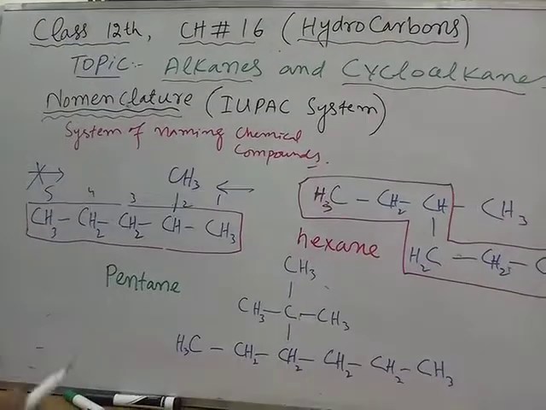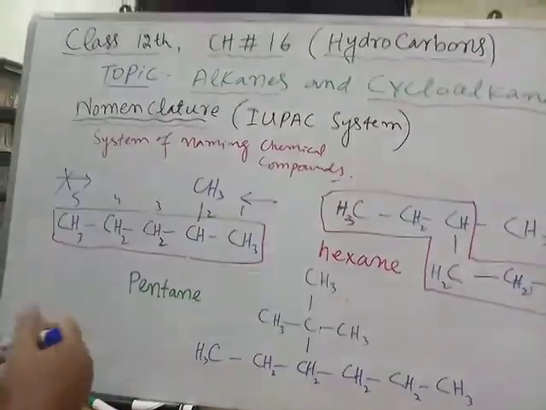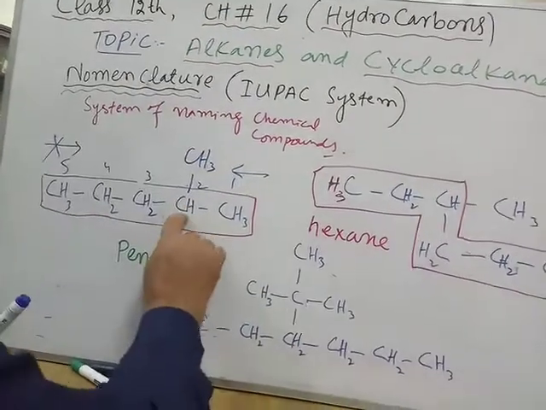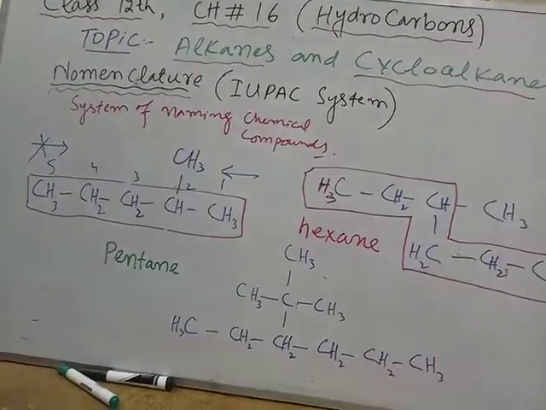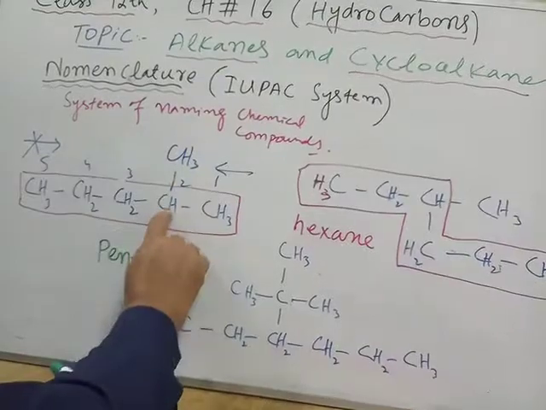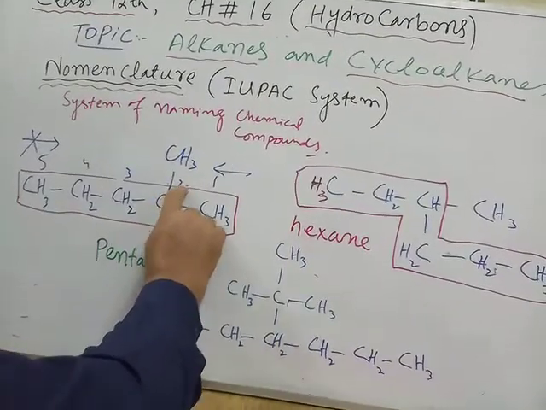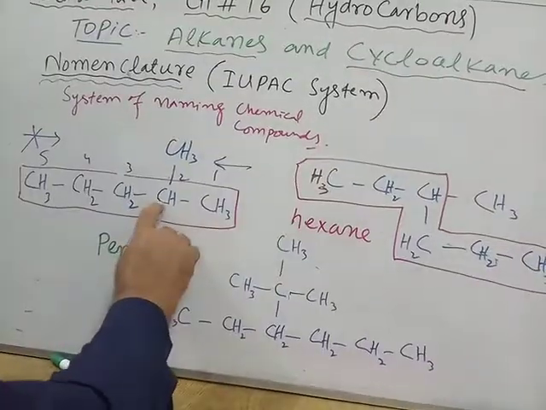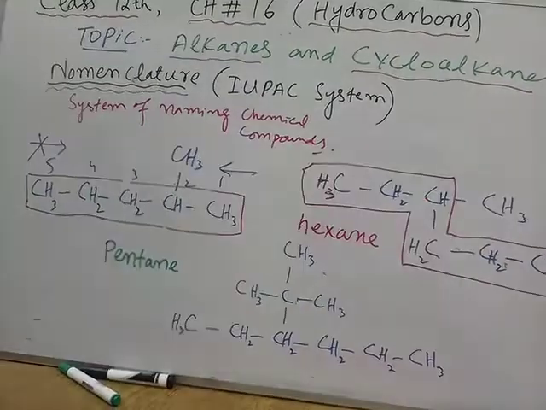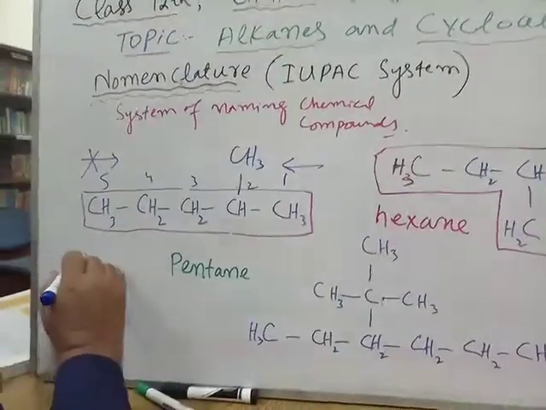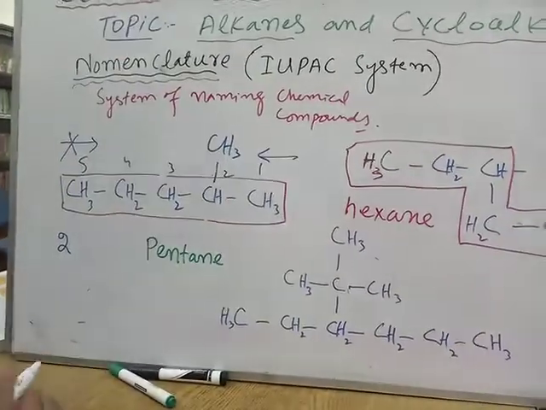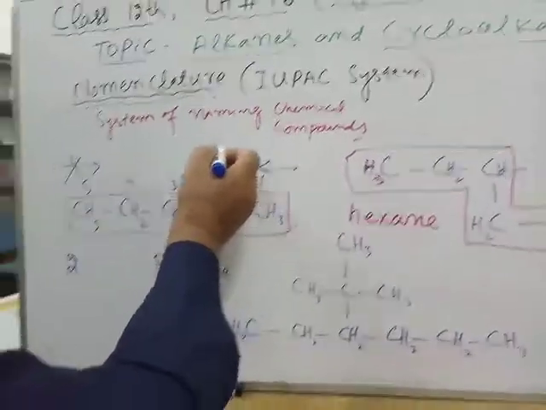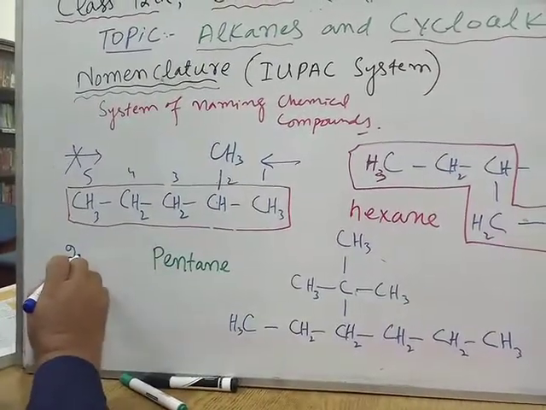Okay, so what will be the full name of this compound? You know, at carbon number 2, a methyl group is present. So write the position number of the carbon atom. Which carbon is this? Second. This number is called locant. The second carbon has a branch, so I have written 2.